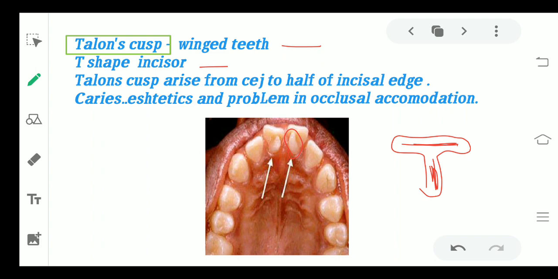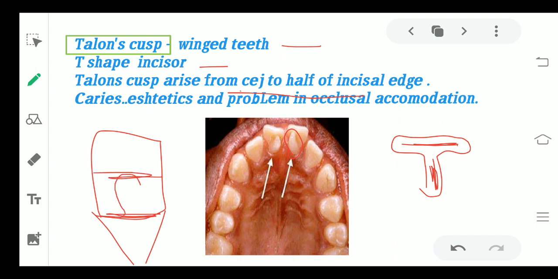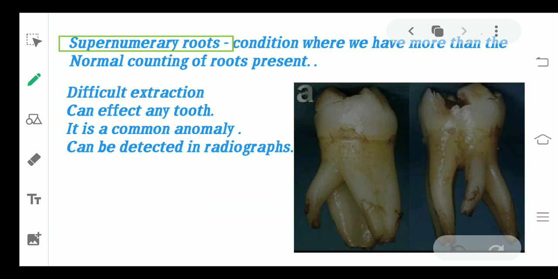Talon's cusp is arising from the cemento-enamel junction to half of the incisal edge. For example, if this is your tooth structure, it will start arising from here till half of the incisal edge, from the cemento-enamel junction. Here also you can see this. And aesthetics is definitely harmed in this case. Also, there is a lot of formation or accumulation of debris which can be seen, which can lead to dental caries also. Now coming to the supernumerary roots.